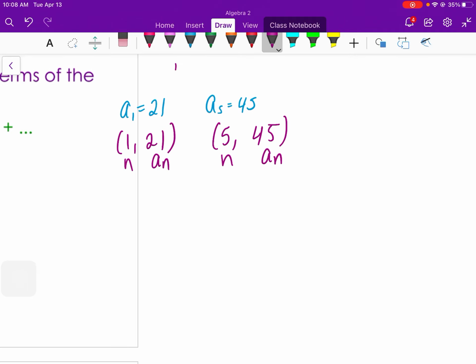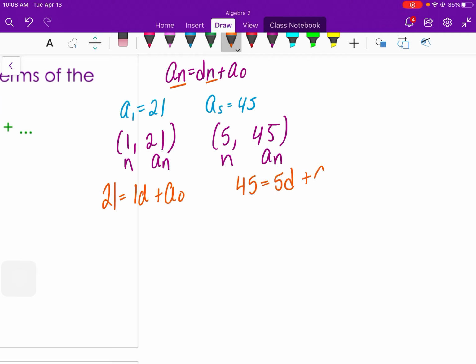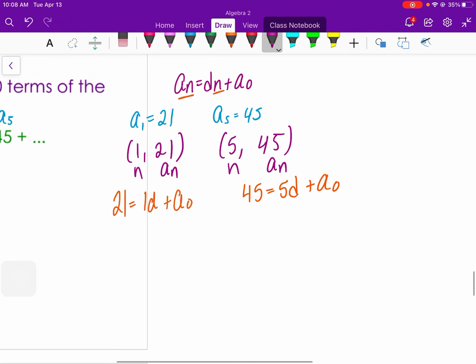So you're going to plug into a sub n equals dn plus a sub 0, since you know the n and the a sub n. The first equation is going to be 21 equals 1d plus a sub 0. The second equation is going to be 45 equals 5d plus a sub 0. I solve the first equation for a sub 0.